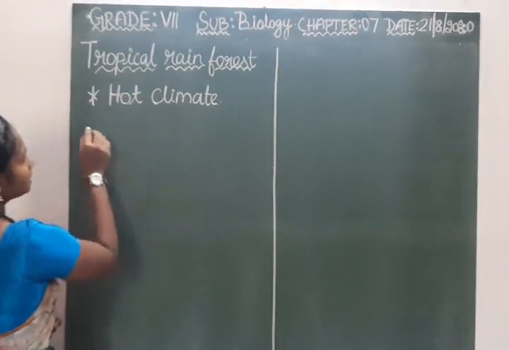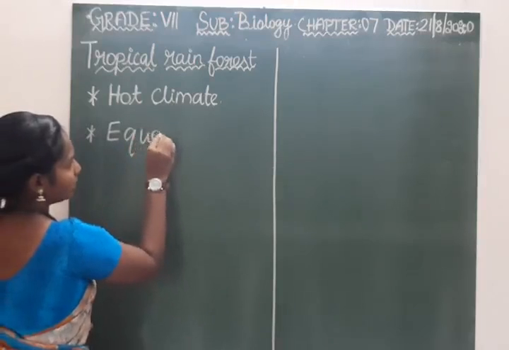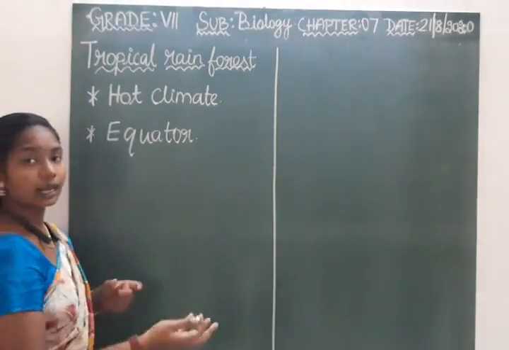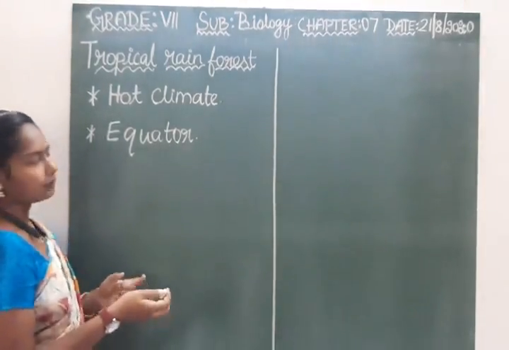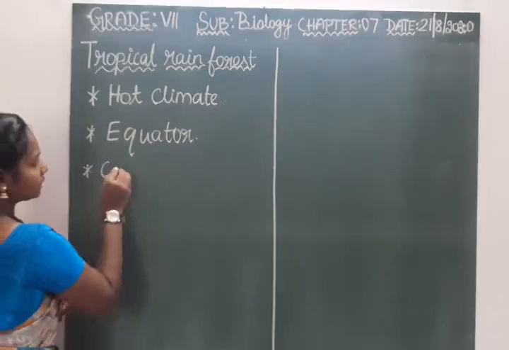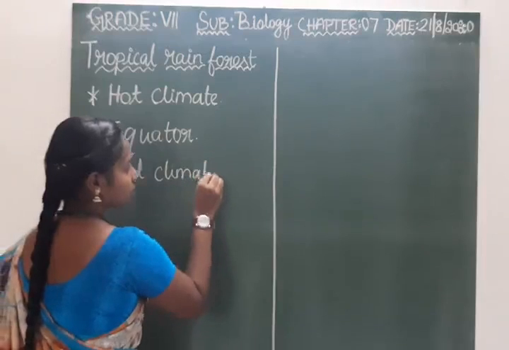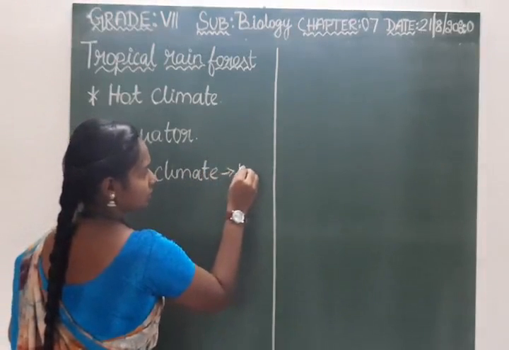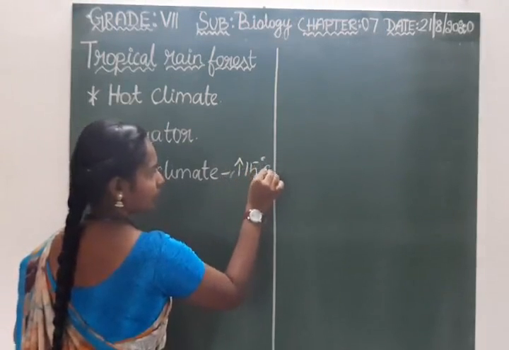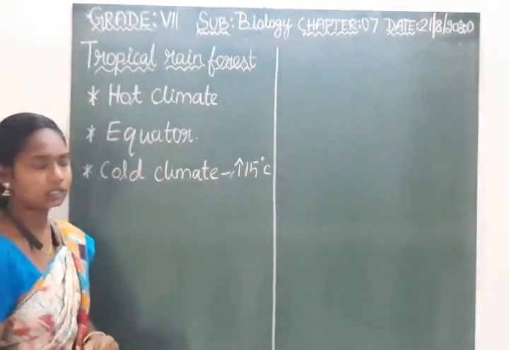This region is present on the equator line of the earth, which is the middle line, in direct contact with the sun. So here the climate is very hot. Even during the cold climate, the temperature is more than 15 degrees Celsius.